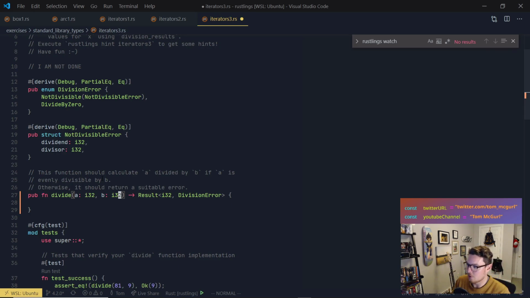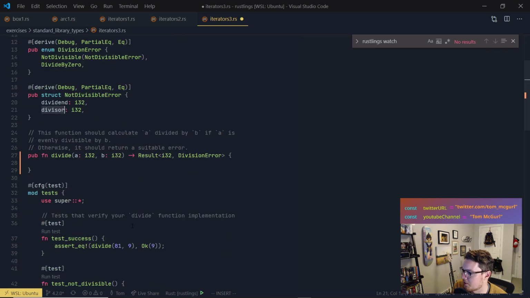And it needs to return a result. And the result is either going to be a signed 32-bit integer or a division error. Okay, let's try it. So what do we want to do here? It should calculate a divided by b if it's evenly divisible by b. If it's not evenly divisible, so we have the struct not divisible error. That's this here. It gives you the dividend and the divisor.